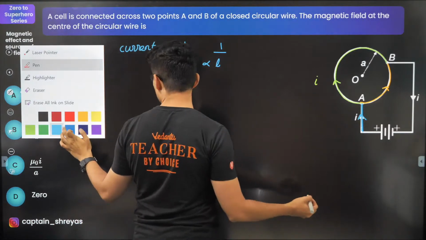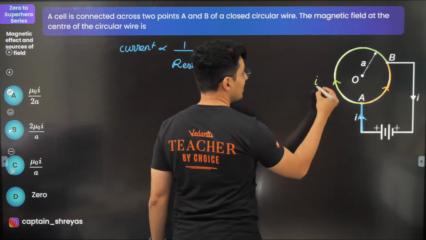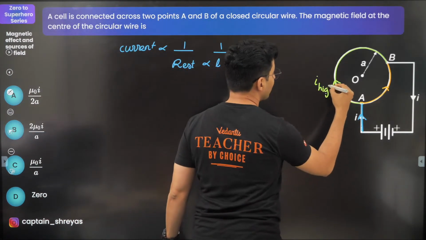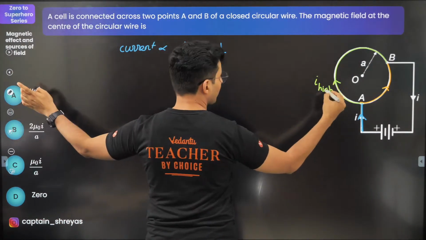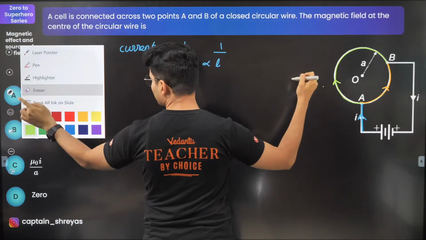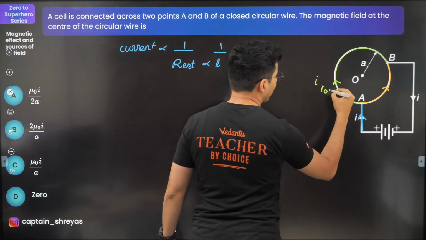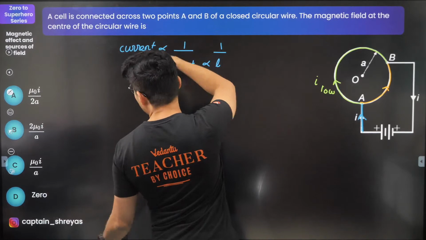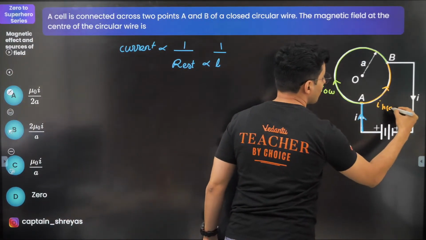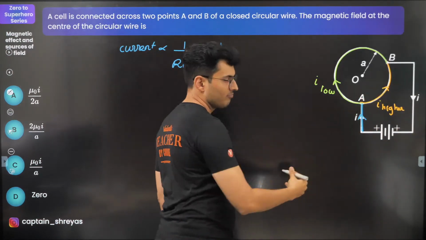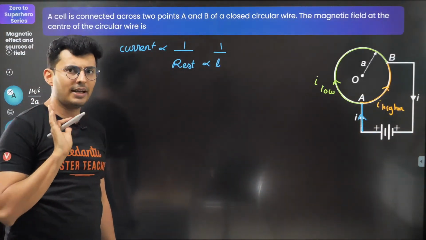Hence, I can clearly say that this current is higher. Oh, large length, lower. My bad, sorry. This current will be lower because more length means less current, and this current will be higher because it has a smaller path. As simple as that. Fair enough?